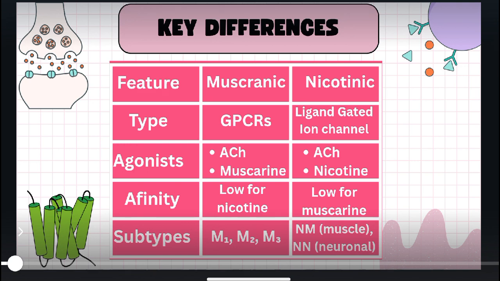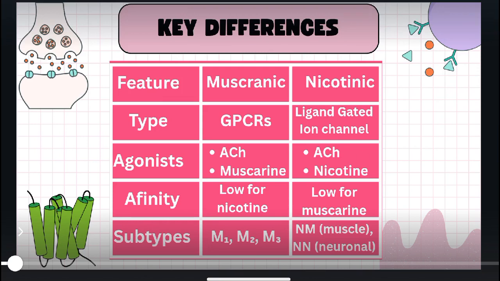Talking about affinity, the muscarinic receptor has high affinity for acetylcholine and muscarine, but low affinity for nicotine. In the case of the nicotinic receptor, there is low affinity for muscarine, but high affinity for acetylcholine and nicotine. What about subtypes of muscarinic receptors?